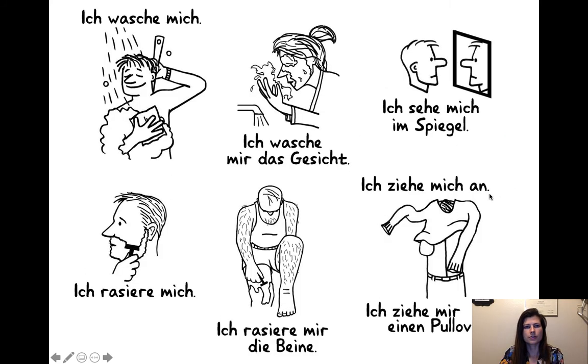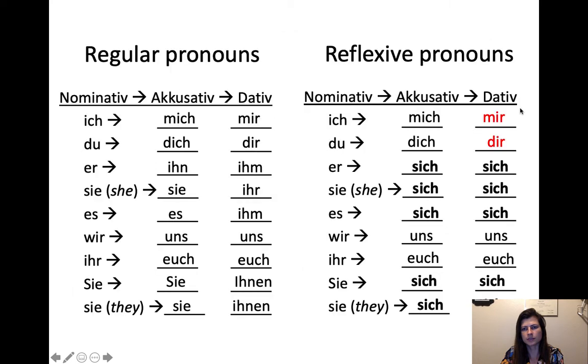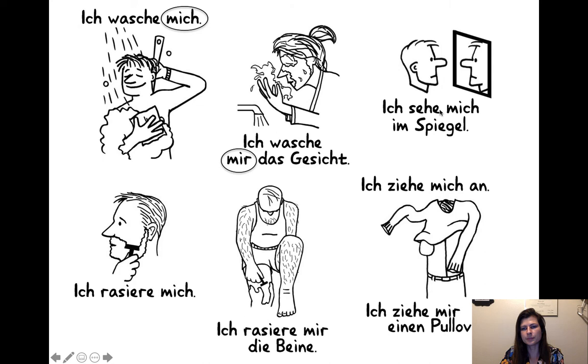Okay, so we have ich wasche mich. This is going to be in the accusative. I wash myself. Ich wasche mir das Gesicht. That's in the dative. It's like this we just saw. Ich wasche mir das Gesicht. And then ich sehe mich im Spiegel. That's the accusative. I see myself in the mirror. This is just a prepositional phrase, right? We're not doing something to the mirror. And in that sense, it's I see myself in the mirror.